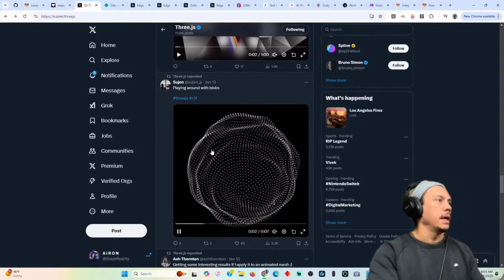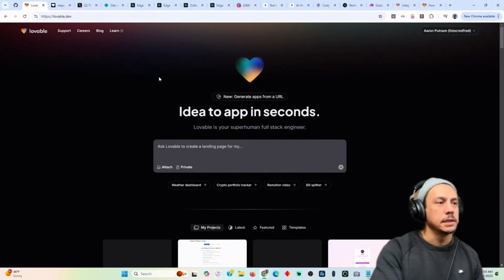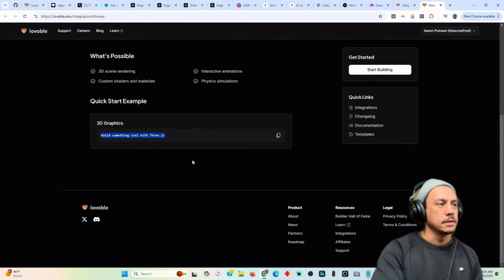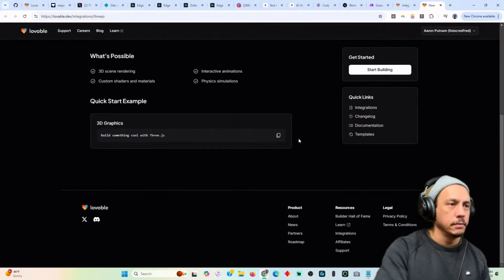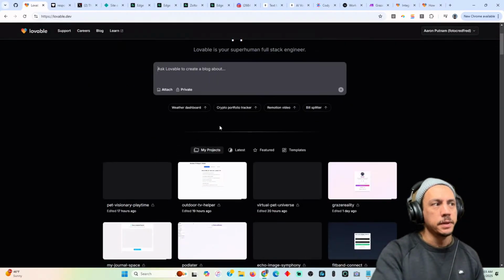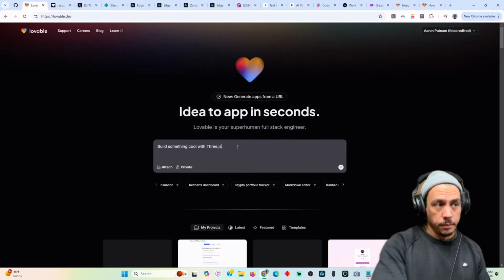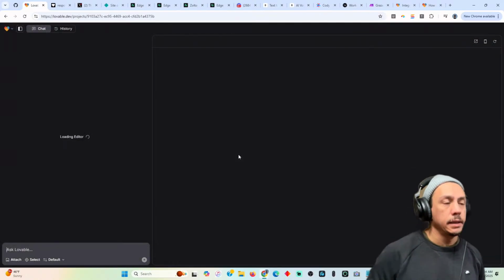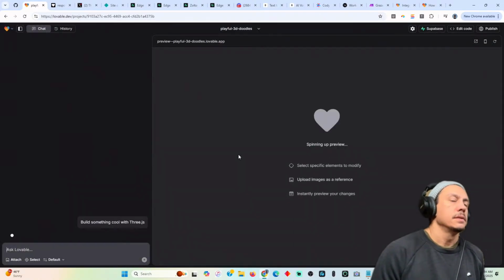And so it's like, okay, cool. All right, so how do we actually do that? We look at the integrations, and you're just like, all right, let's just copy this prompt, right? Let's actually see what happens when we throw this into the app. Let's just do this in real time and see what happens. So it's going to spin up a preview.